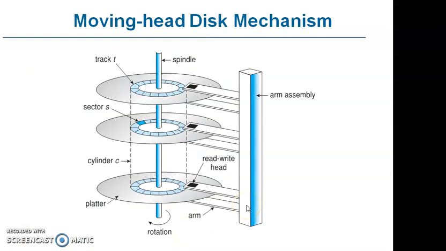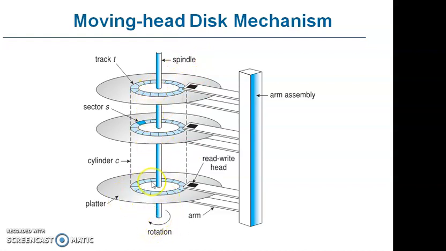Let us see the moving head disk mechanism. We have the ARM assembly here, which connects various cylinders, or we can call them the various platters here. Each structure is called a platter, and the various platters are connected by ARM, and this is called the ARM assembly. For every ARM there is a read-write head. So for a number of platters there are a number of read-write heads, and all the platters are connected by the spindle, and this is the rotation direction.